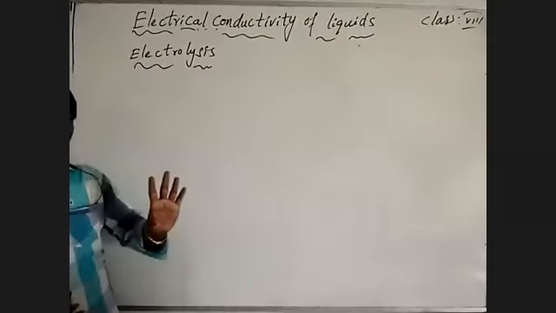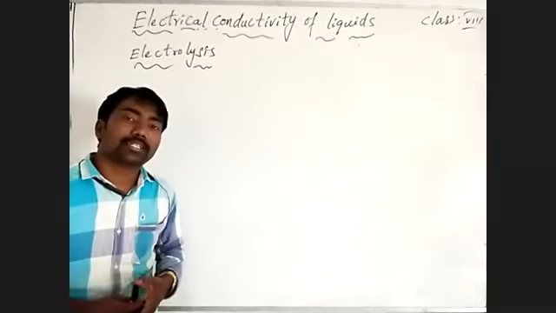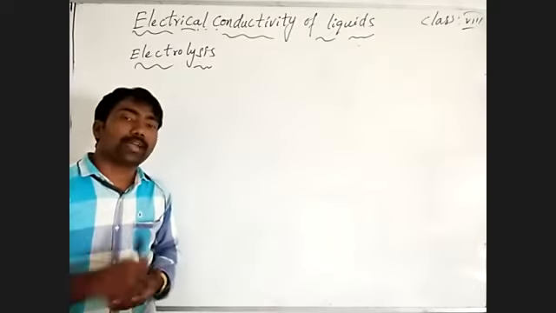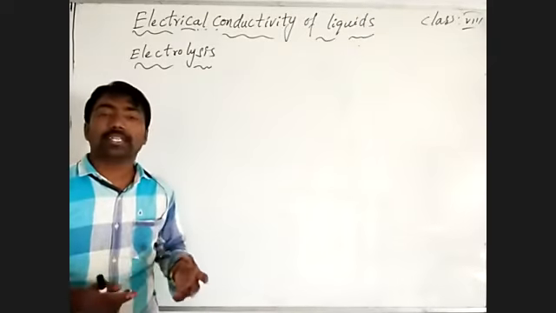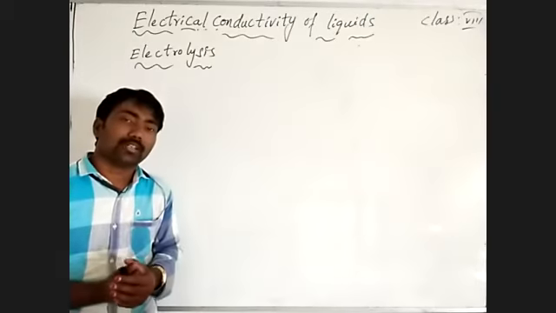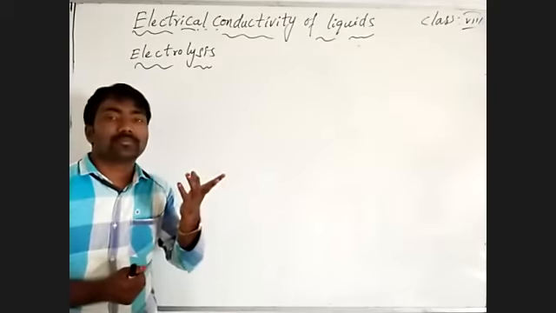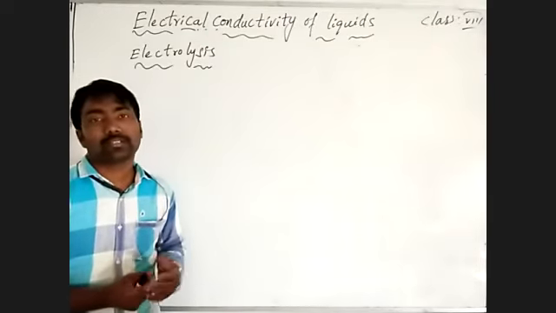When electric current passes through the electrolyte, it forms two ions by decomposition. Decomposition means to split into different atoms, different ions.